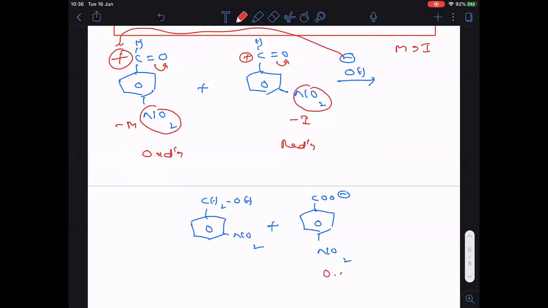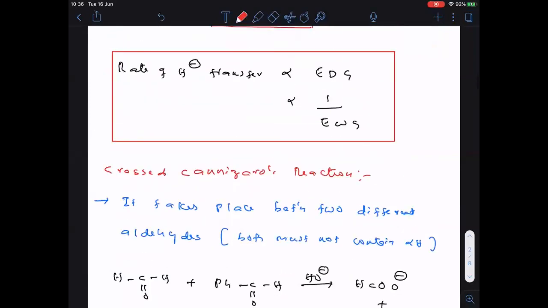Still some important things are there in Cannizzaro's reaction. Intramolecular. Intramolecular means, yesterday I told you, anyone remember? Ring will not be formed, but intramolecular happens. So without formation of ring, how intramolecular happens in Cannizzaro, that we will be seeing in the next class. So here, from the starting, I will be showing you the pages. Okay. So see clearly, first page, this one.